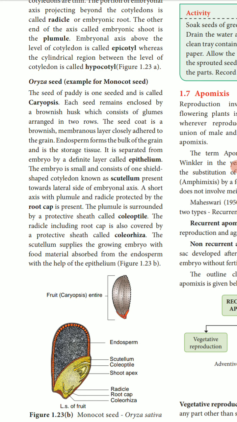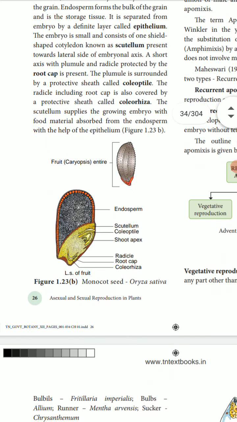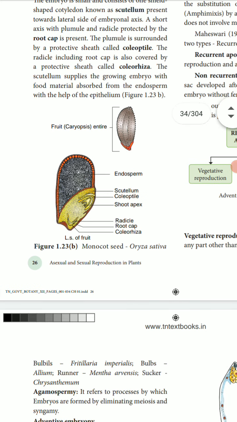The differentiated layer is called the epithelium, and the root cap is present. This is a monocot seed, Oryza sativa. The fruit, caryopsis, has the endosperm, scutellum, shoot apex, radicle and root cap.